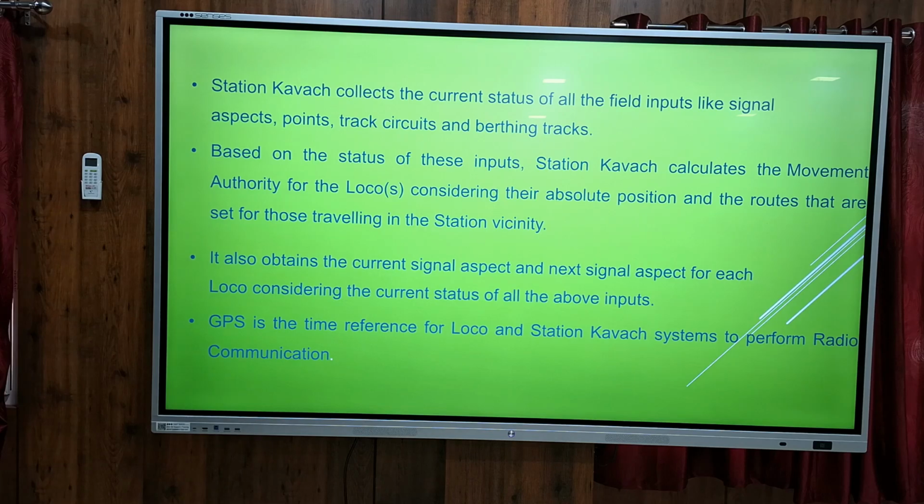Movement authority means up to which distance, how much distance the train can work. And also the current signal aspect and next signal aspect. Not only the current signal, but also what signal is coming next, because the train is working at such high speed. So the next signal aspect also the train driver has to get in advance. That also will be communicated. And for all these communications and data transmission, time synchronization should take place. That is through GPS.